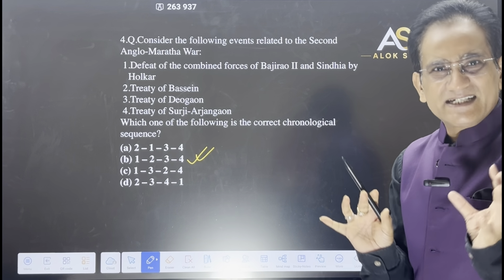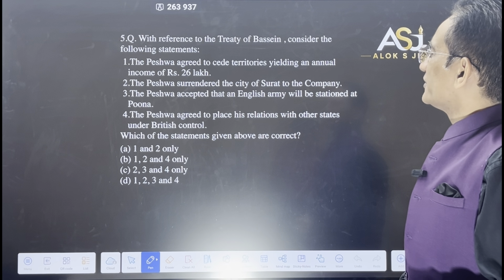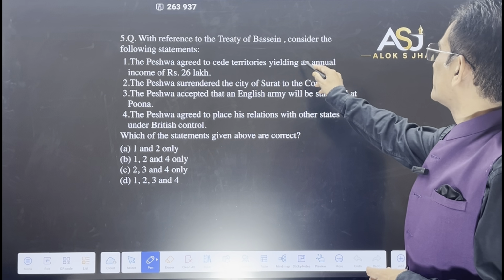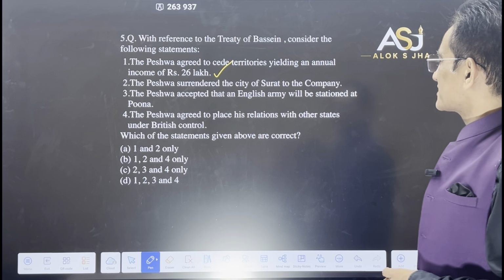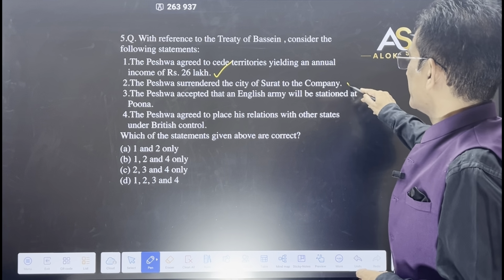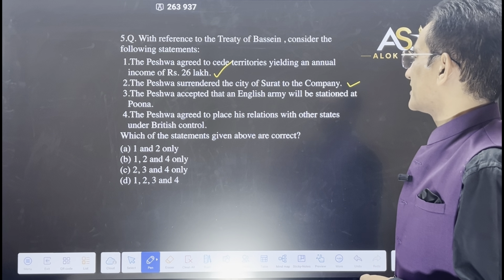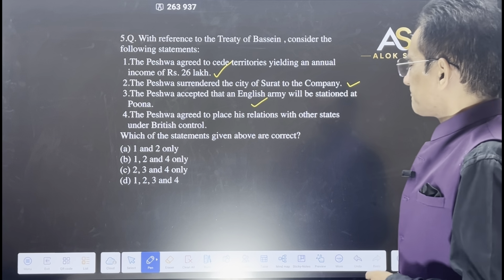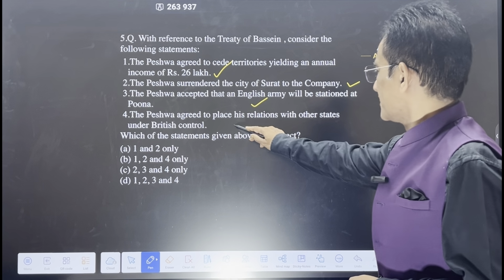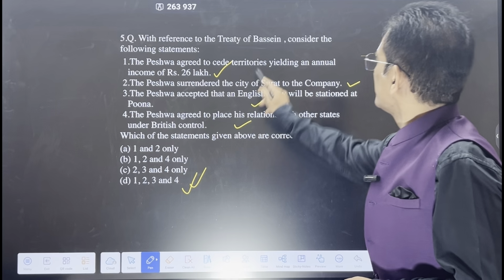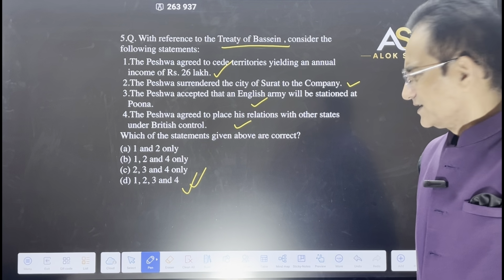Right. Next. With reference to the Treaty of Basin, consider the following statement. The Peshwa agreed to cede territories yielding an annual income of 26 lakhs. Correct. The Peshwa surrendered the city of Surat to the company. Correct. The Peshwa accepted that an English army will be stationed at Pune. Correct. Subsidiary alliance. The Peshwa agreed to place his relations with other states under British control. Correct. So, all correct. The Treaty of Basin was a kind of subsidiary treaty. Right. Fine.